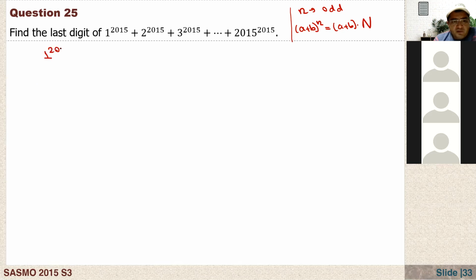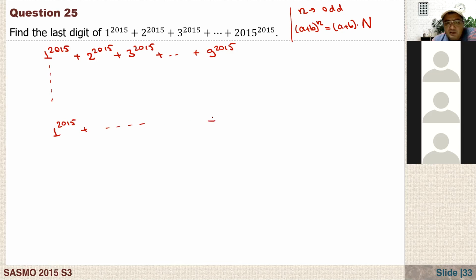1 to the power of 2015 plus 2 to the power of 2015 plus 3 to the power of 2015 plus dot dot plus 9 to the power of 2015. Okay. So how many groups do we have here?